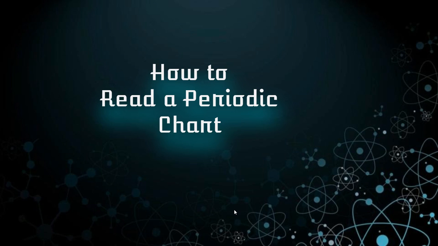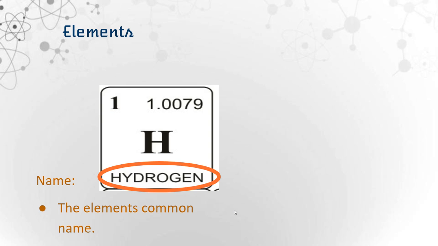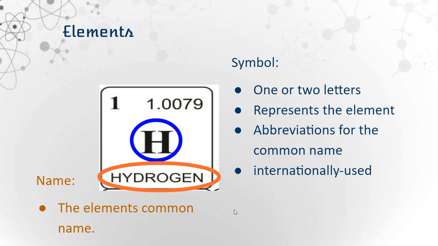Before we end, I'm going to show you how to read a periodic chart because you're going to need to know this on some of the questions in today's assignment. Element names are going to be found at the bottom. These are the element's common name. And then symbols are going to be composed of 1 or 2 letters, and this is going to represent the element.